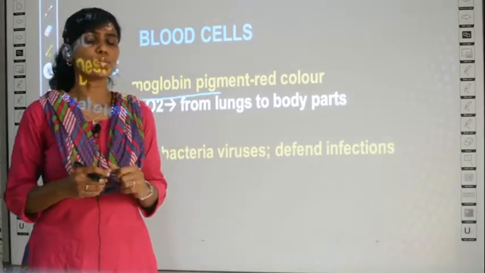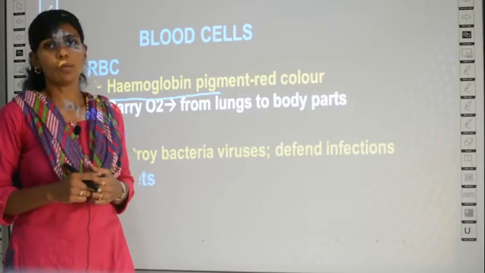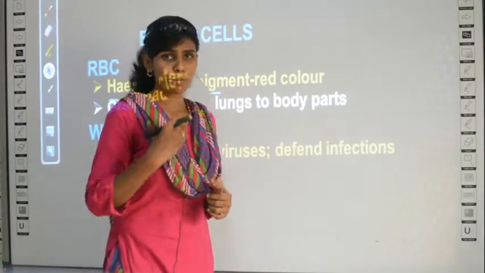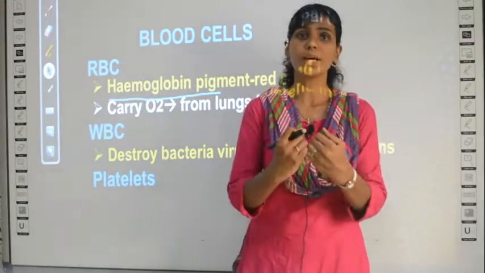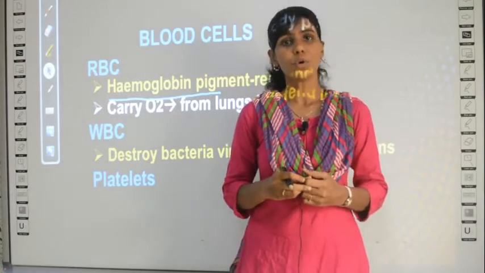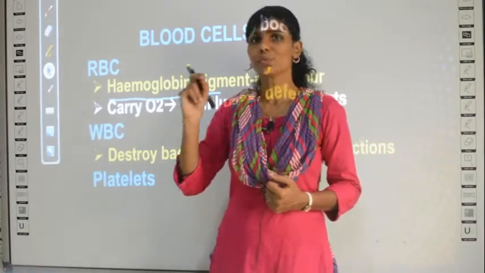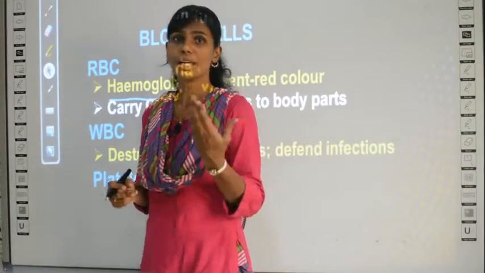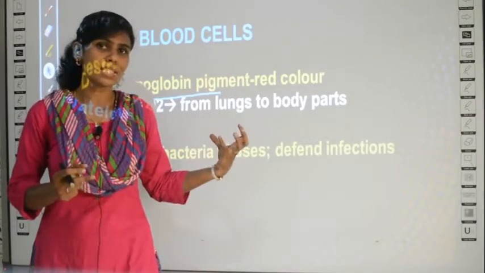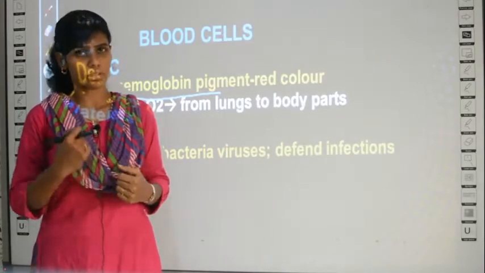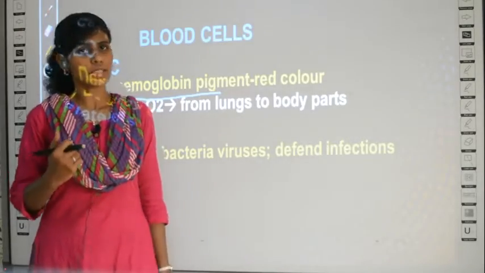WBC cells are the ones which fight against unwanted viruses or bacteria present in your body. So if you have very few WBC cells, it means you don't have immunity, because your body loses the ability to fight against the viruses or bacteria entering it. One thing to remember: when a virus or bacteria enters the body, you will not immediately get the disease. Your WBC cells will try to fight against that virus or bacteria, and only when the WBC fails is the disease caused.